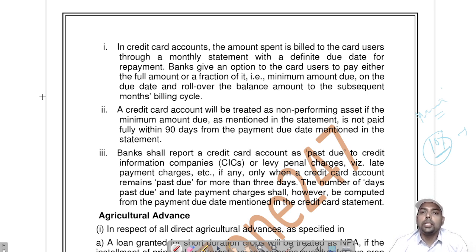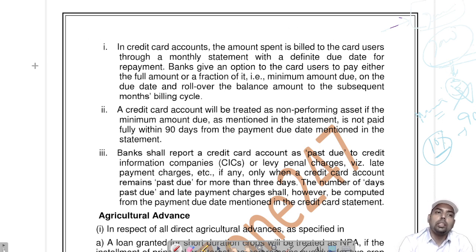A credit card account will be treated as NPA if the minimum amount due is not paid. Suppose 7,000 is your purchase and 700 is the minimum amount. You need not deposit all 7,000 rupees in one go; you may deposit 700 only. If the 700 is not deposited for 3 months, or rather 90 days, then it becomes NPA.